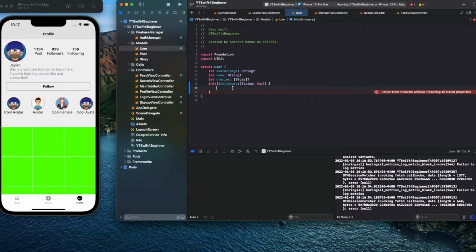So could be like self.avatar equal to dictionary. Boom, boom. Let me copy this. Oh, so basically we say, hey, if this dictionary, initialize this with the dictionary. Is it 2 or 1? I don't remember, man.